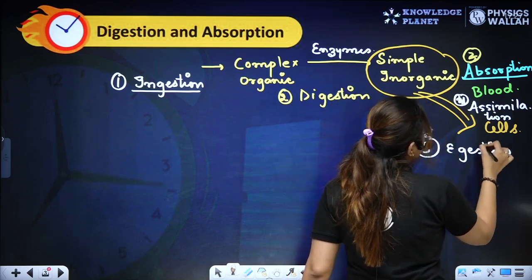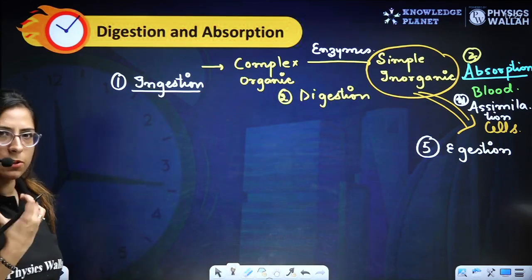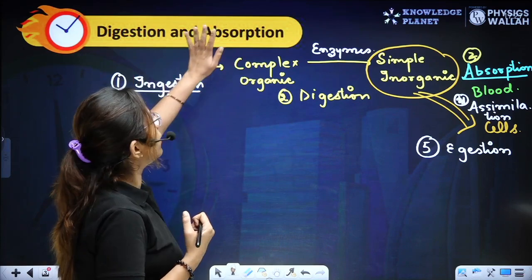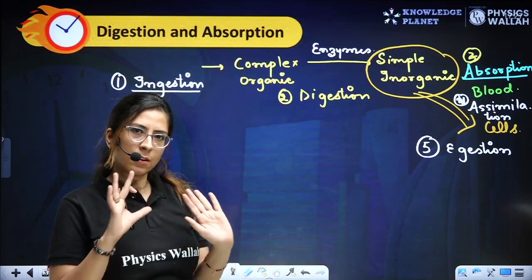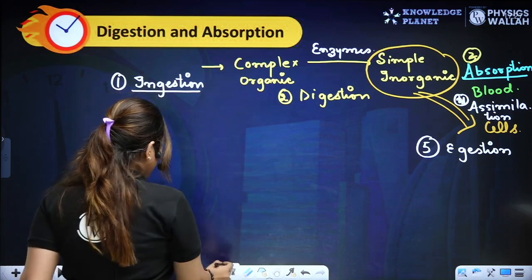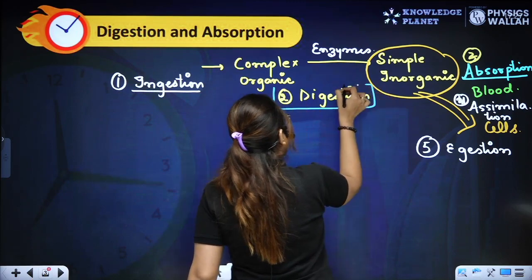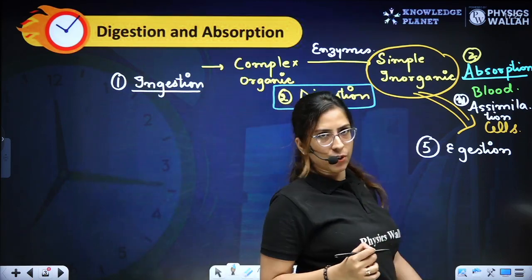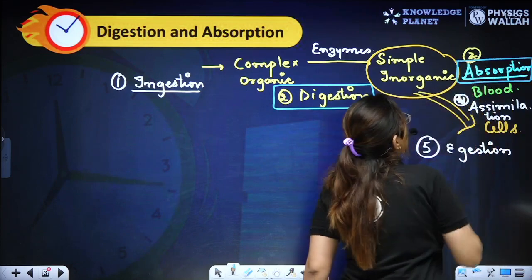Clear? All these terminologies are clear. If I ask you again, will you be able to give me the answer? So we have ingestion, digestion, absorption, assimilation, and egestion. Clear? Now this chapter, buddies, is only about these two words: digestion, majorly, and absorption.